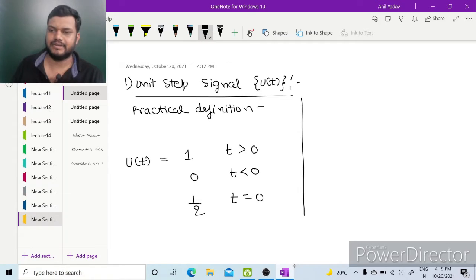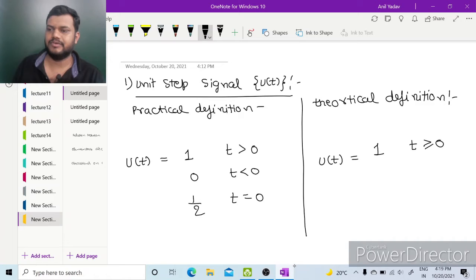This is the practical definition of unit step signal, and the theoretical definition says that u(t) is 1 for t greater than or equal to 0 and it is 0 otherwise.